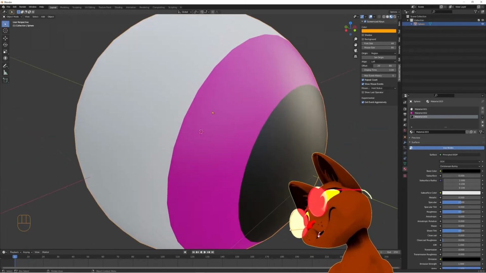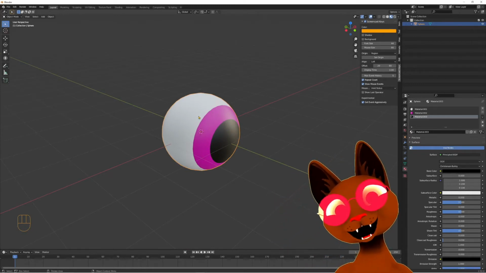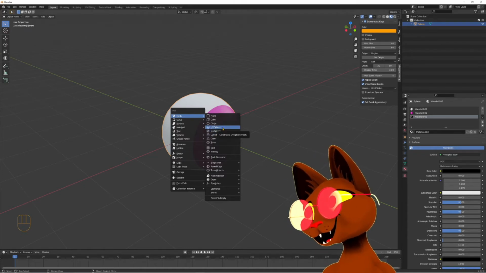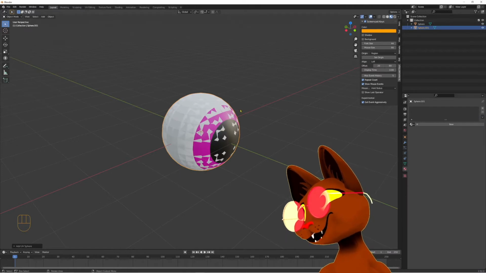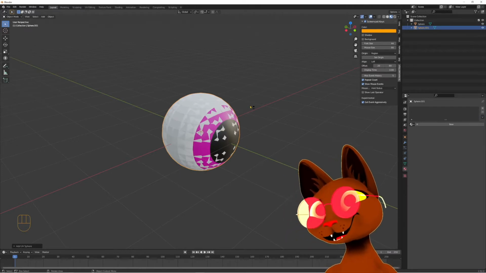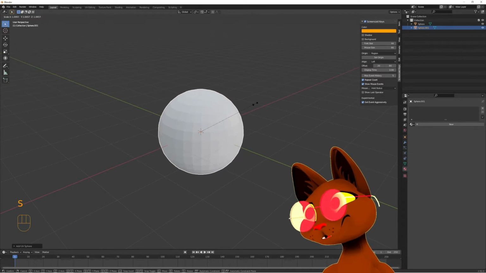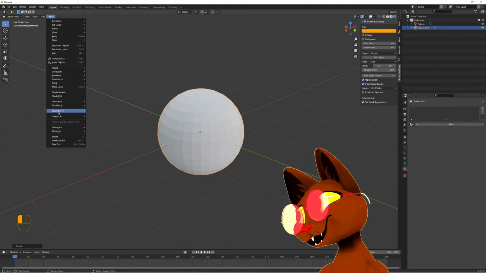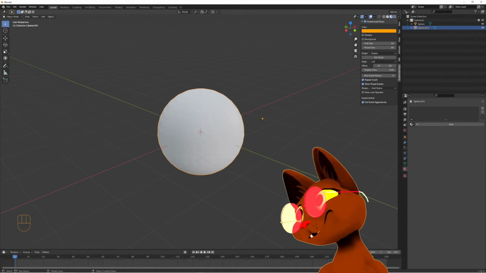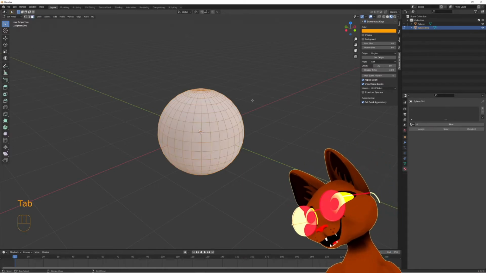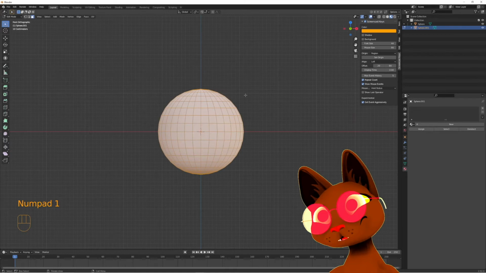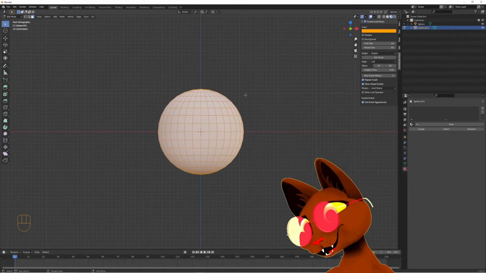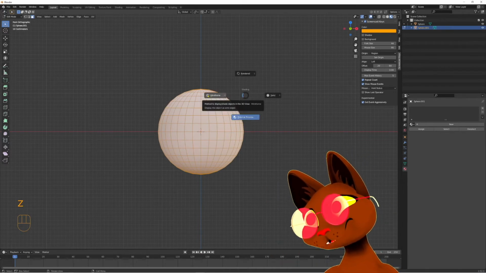Okay, so in object mode, let's add another sphere. Shift A. Here, pick this UV sphere and scale it up a bit by pressing S and moving the mouse around like such. Then make it smooth by object, shade smooth. Then press tab to go edit mode and press 1 to front view. Now we want transparency, so we press Z and wireframe.